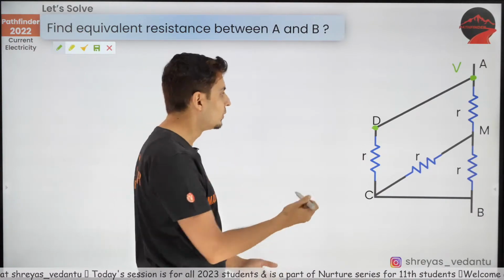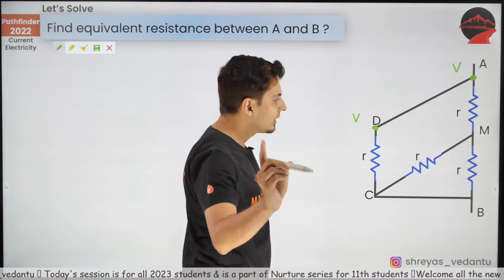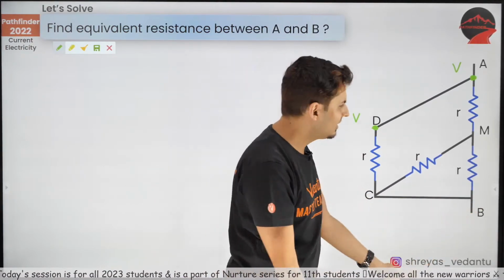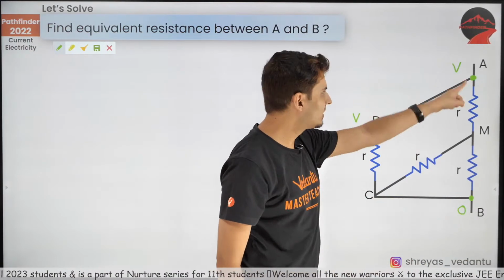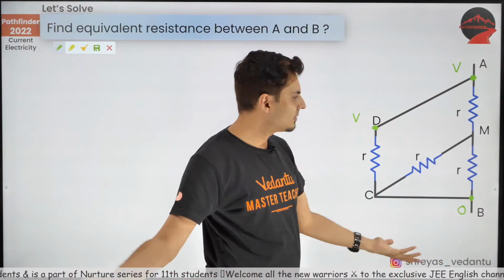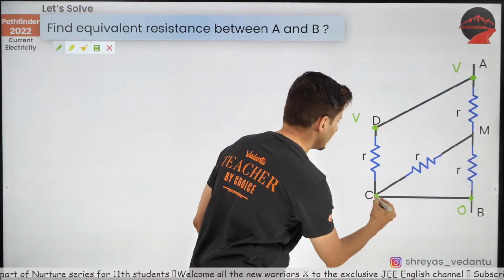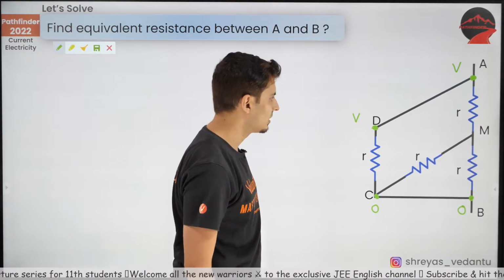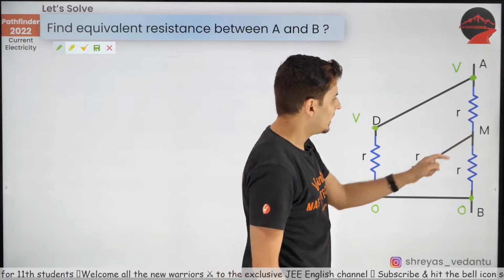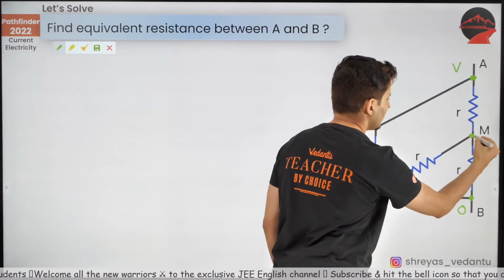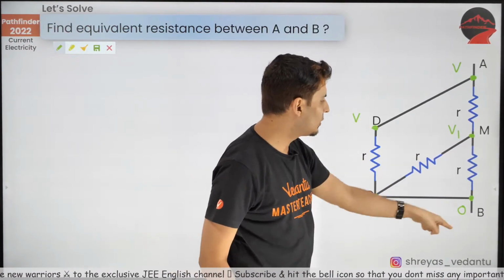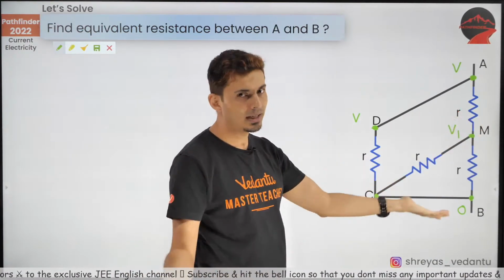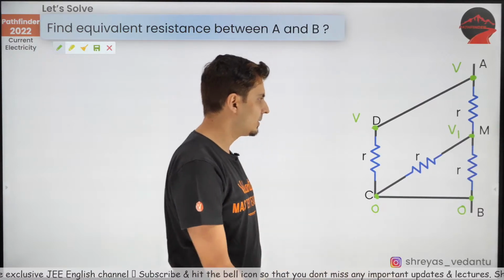Okay, it will be V. Beautiful. Exactly. Now let's assume this is 0. It doesn't matter, guys. Okay, this is 0, this is V. You can assume it as V1 also. It doesn't matter. If this is 0, this will also be 0. Okay, this is also 0 volts. Now, this one over here will be something else because it's not connected to any of the other things. So let's just assume it as V1.